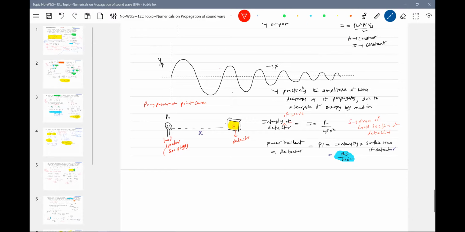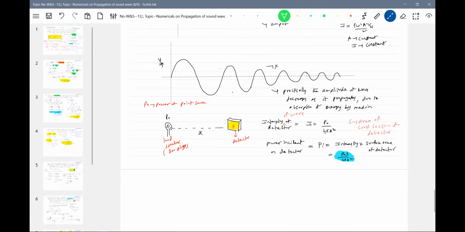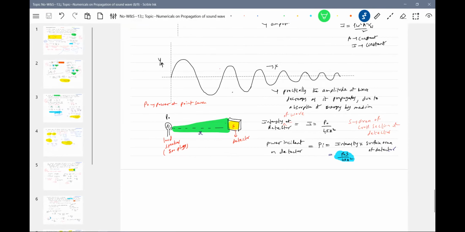Only the power confined to this cone will be incident on the detector. So the intensity of the sound wave at the location of the detector into the effective area of the detector will give the power incident on the detector.